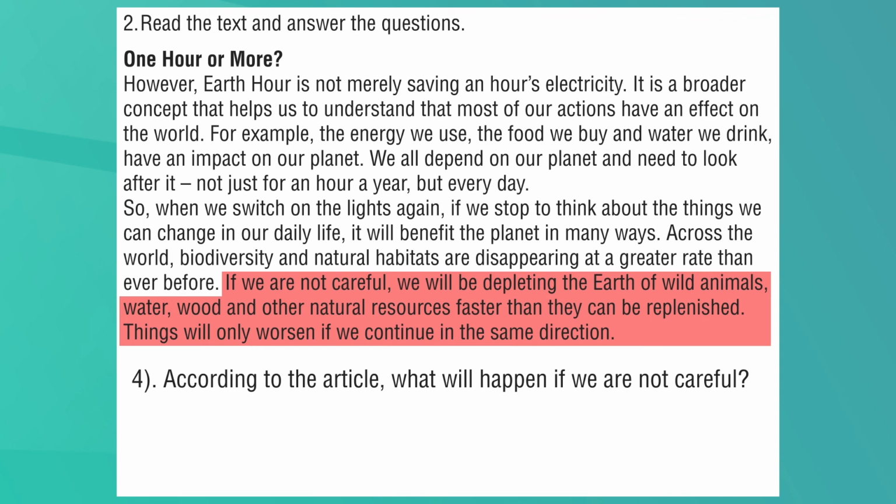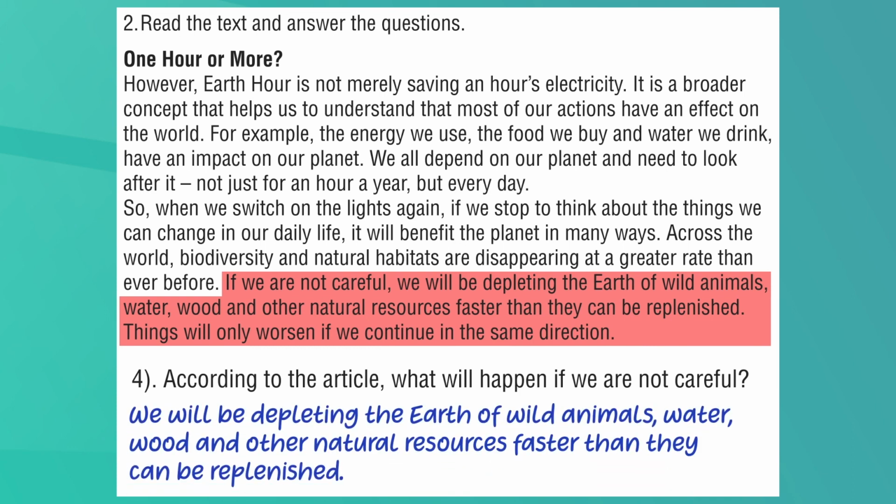This means we will be reducing every natural resource on earth faster than they are restocked, which is a harmful thing. Okay, you can write the answer as we will be depleting the earth of wild animals, water, wood, and other natural resources faster than they can be replenished.